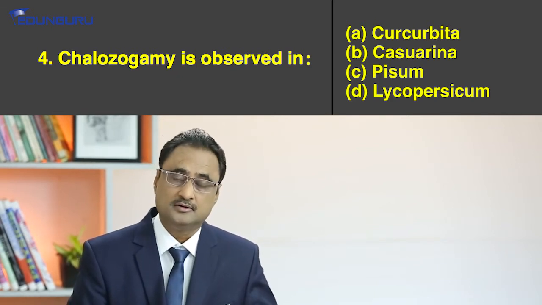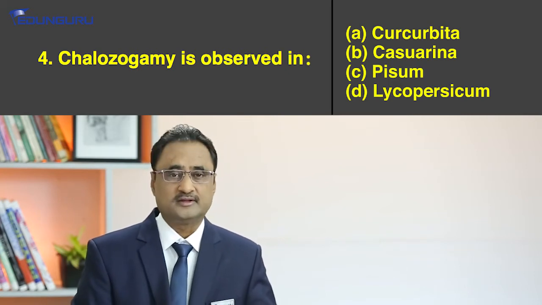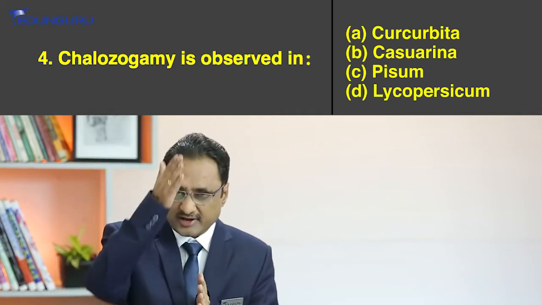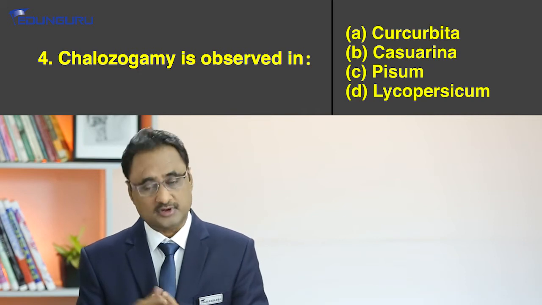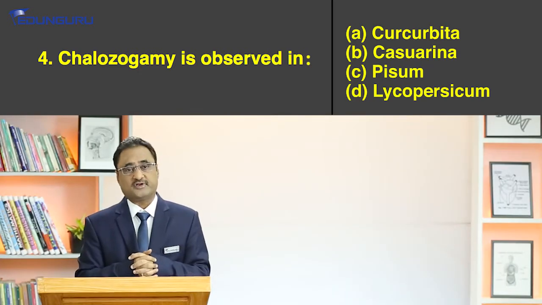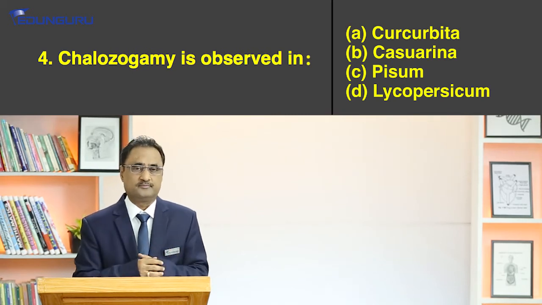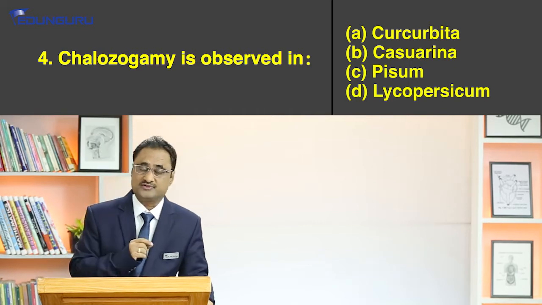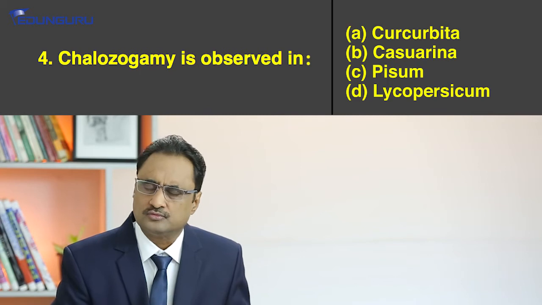What are they? They are chalazogamy, mesogamy and porogamy, right? If I say chalazogamy, that means the entry is going to occur through the chalaza. If I say mesogamy, that means entry is going to occur through the integuments. And if I say porogamy, what does it mean? That entry is going to occur through the micropyle. But once again, I would like you to understand, eventually the pollen tube enters through the micropyle only.